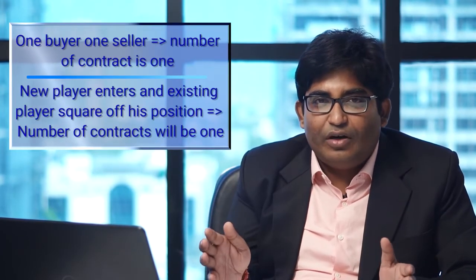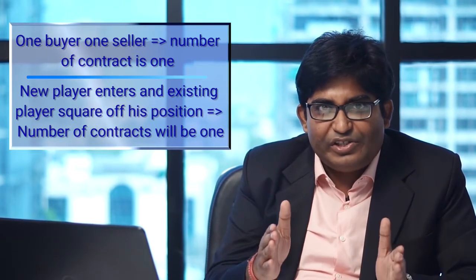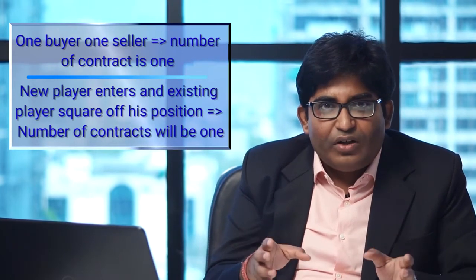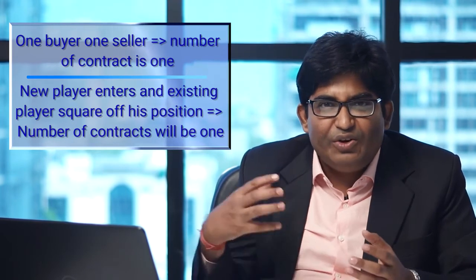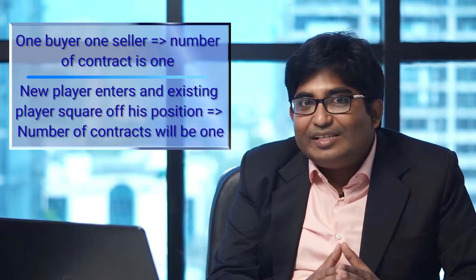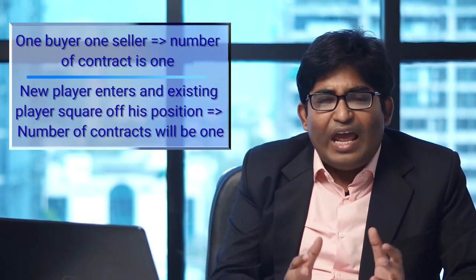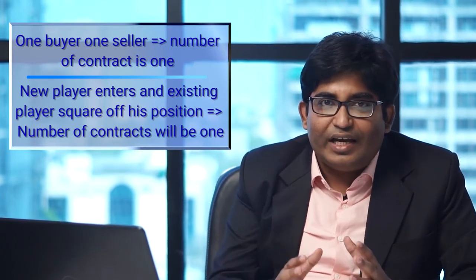Open interest changes when two people who do not have a position enter the market and create a new position: open interest goes up. If they square off their position, open interest goes down. But if there is a new entrant in the market and someone is squaring off his previous position, the open interest is unaltered.